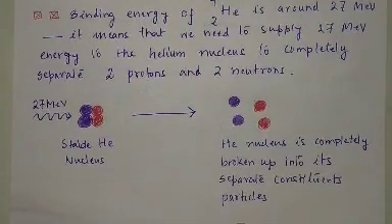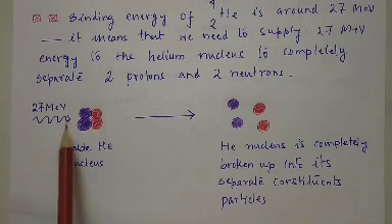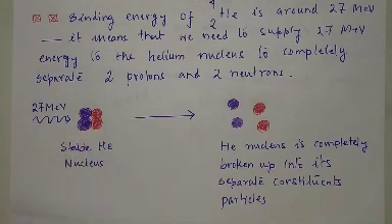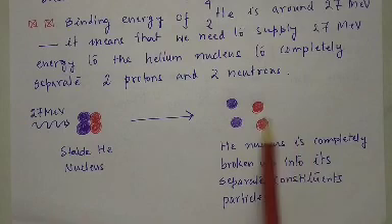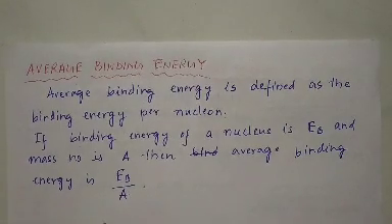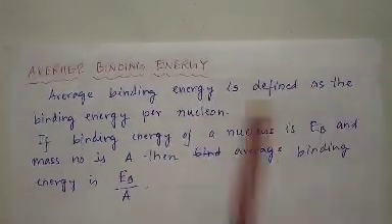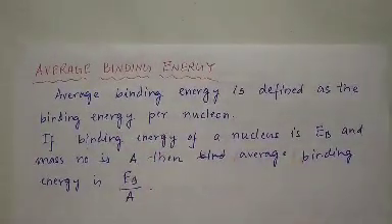It is just like, through a diagram you are showing this. We have the stable helium nucleus, and you are supplying 27 mega electron volt energy to the nucleus. As a result, what happens? The helium nucleus will be broken up into its constituent protons and neutrons. Then, just like average mass defect or packing fraction, we have average binding energy, which is defined as the binding energy per nucleon. So if the binding energy of a nucleus is BE and mass number is A, then the binding energy per nucleon is BE by A.